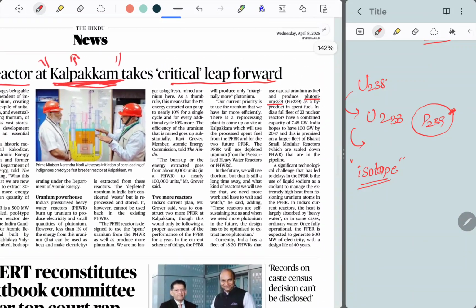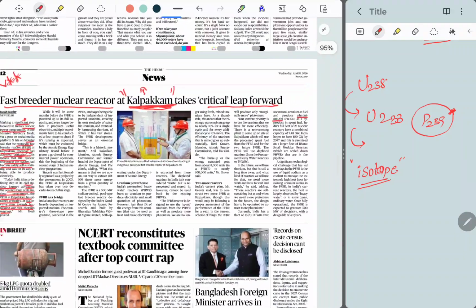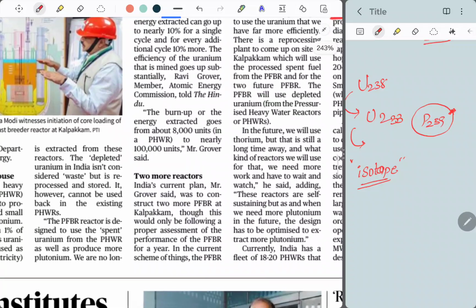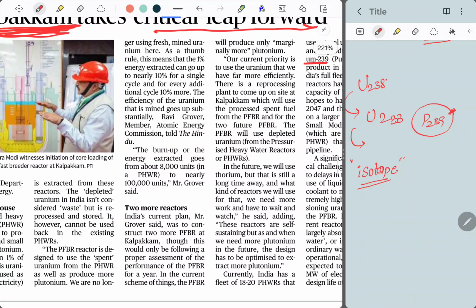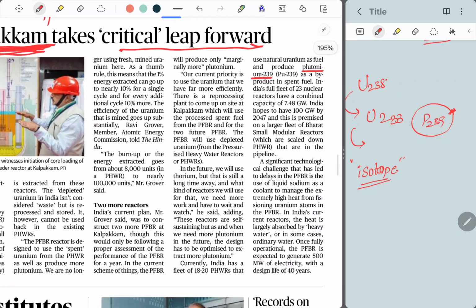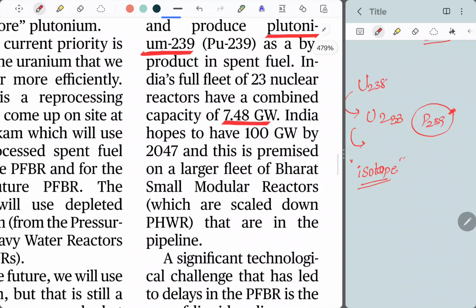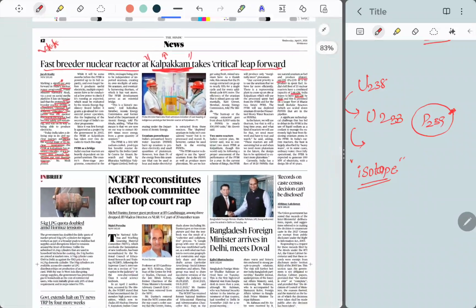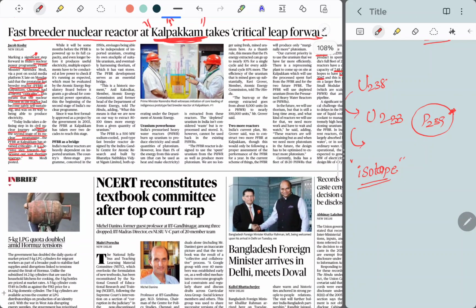So, more on this scientific achievement. This is a very big achievement. What you have to remember is that it is at Kalpakkam. Kalpakkam contains I think 7 to 8 nuclear reactors. Overall, India's present capacity is 7 gigawatts, and we are trying to achieve 100 gigawatts through nuclear energy. So far we only have 7 gigawatts of power generation through nuclear, but India hopes to achieve 100 gigawatts of nuclear power generation by 2047. This is a very important and significant step in India's scientific journey.